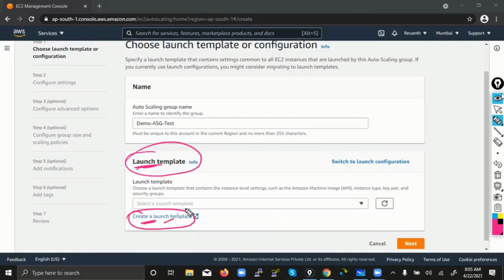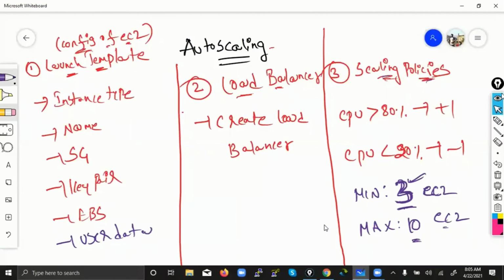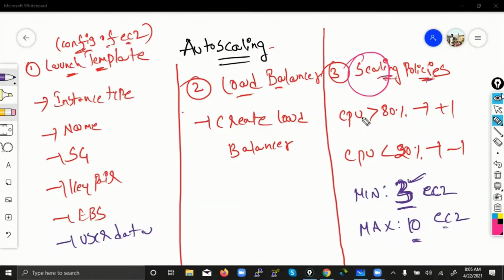When you click on it, it will automatically redirect you to another page. Since I have experience and have been doing this for a long time, I know what needs to be created beforehand. Before going to auto scaling, it will ask me for the launch template and the load balancer. I know that beforehand, so I am ready with these things.